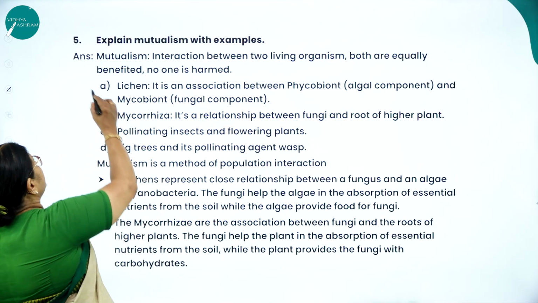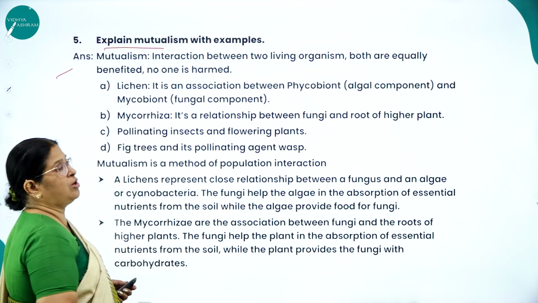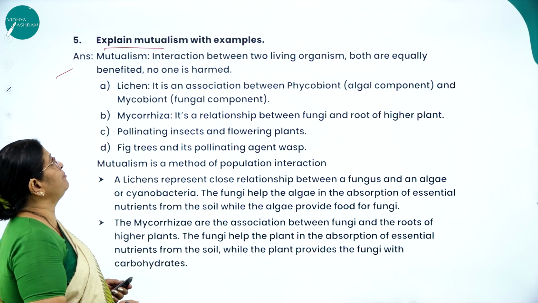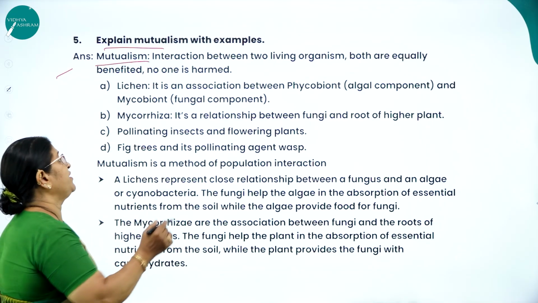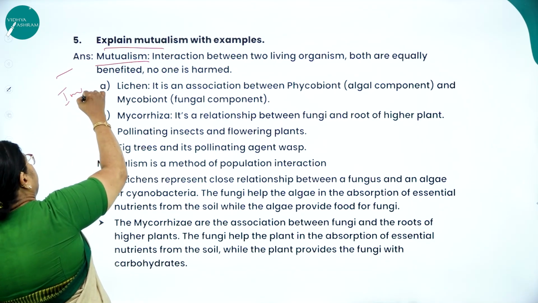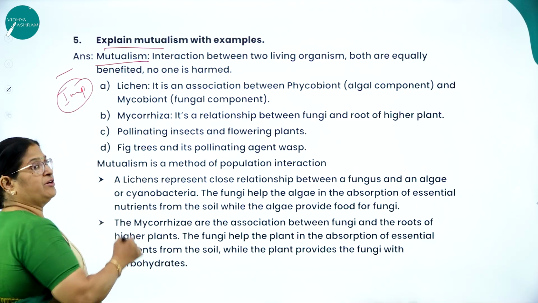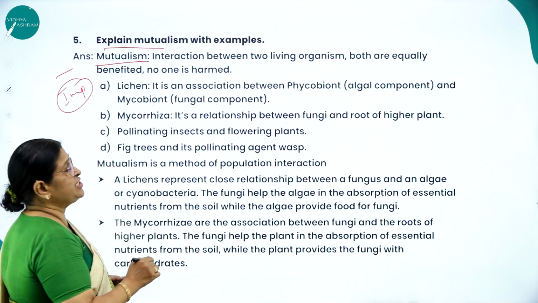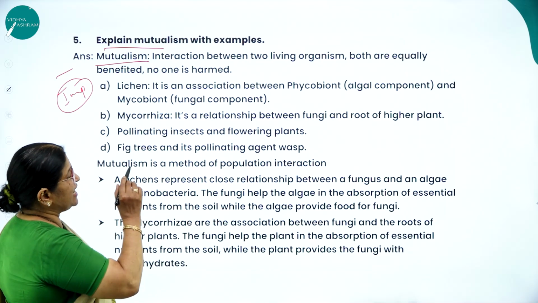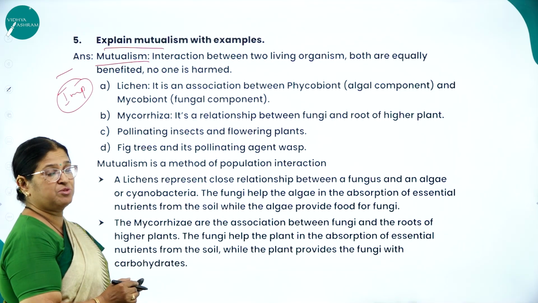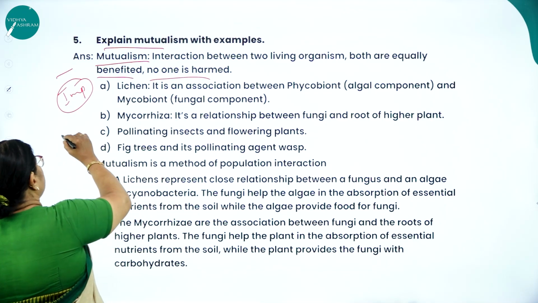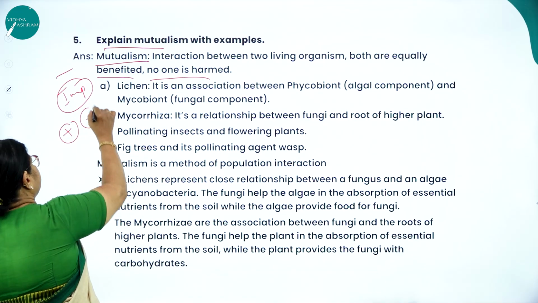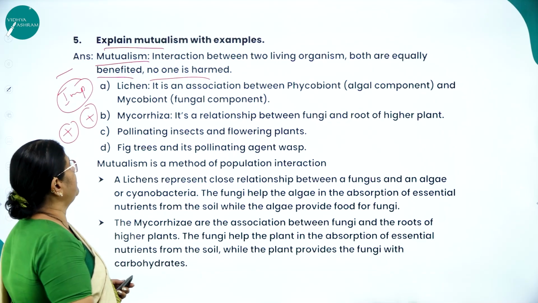Moving on to the next population interaction, called mutualism, with examples. How do we define the word mutualism? We have to give a good number of examples. This is also important from examination point of view. So what is mutualism? It is an interaction between two living organisms where both are equally benefited, and no one is harmed. So mutualism is plus, plus. No one is harmed.